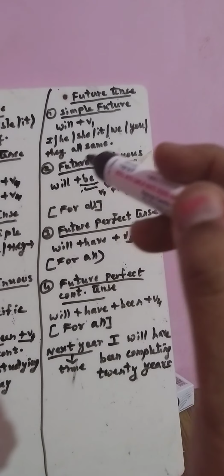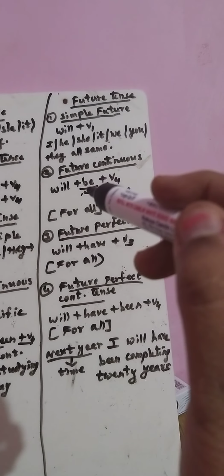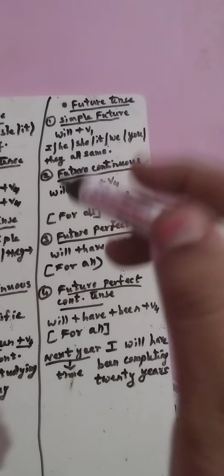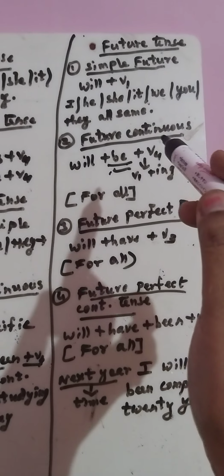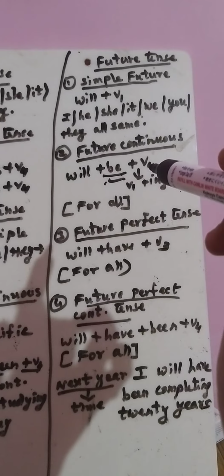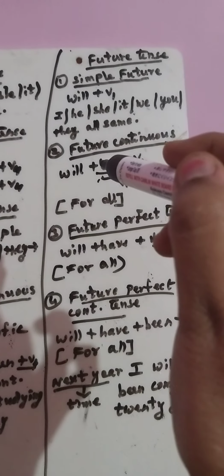Finished? Future continuous. Will, remember this, be has to come, plus verb 4. Now why you will ask me, be has to come? In future continuous, didn't I say that it will not go alone? So I have taken the root form be.